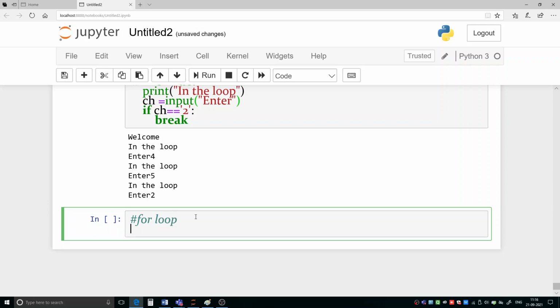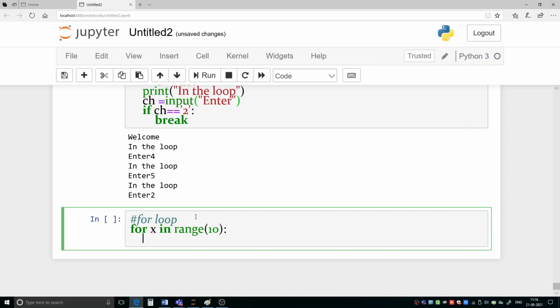Now we are learning how to write a for loop using the range function. Suppose I'm writing the first for loop: for x in range, suppose I'm giving 10.